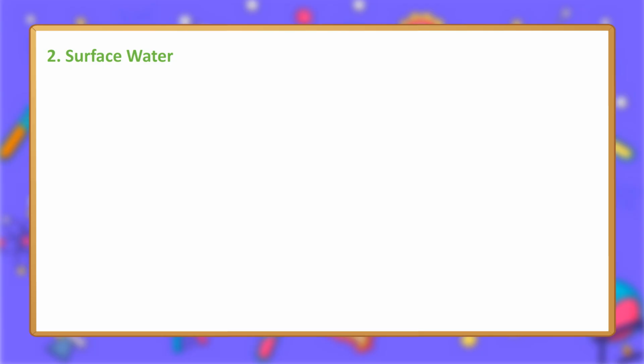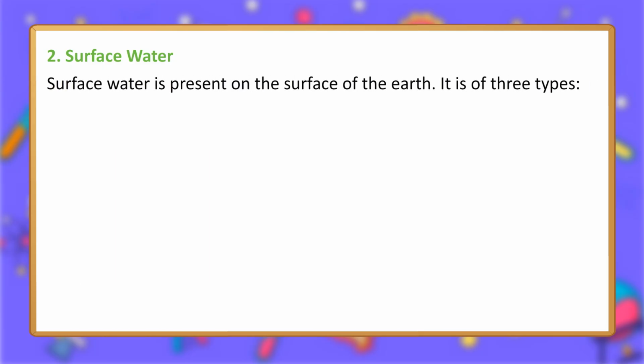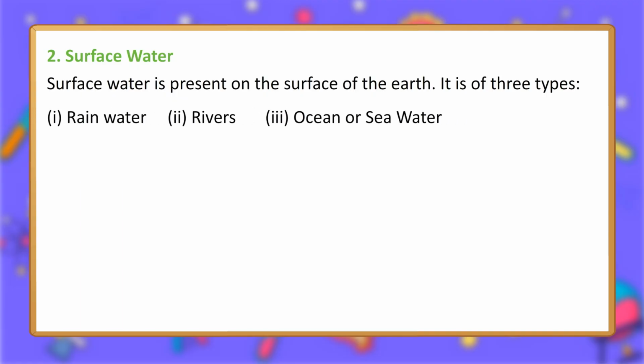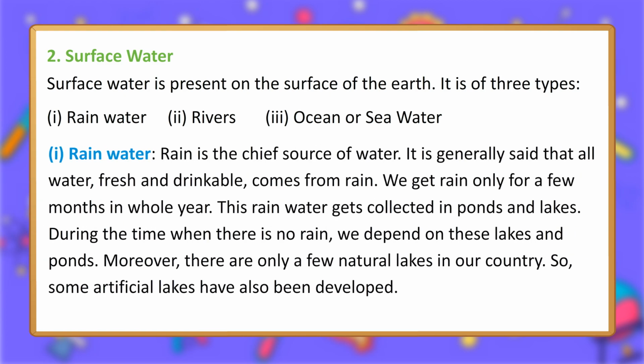2. Surface water. Surface water is present on the surface of the earth. It is of 3 types: 1. Rainwater. 2. Rivers. 3. Ocean or sea water.